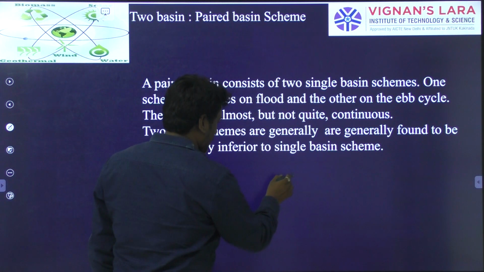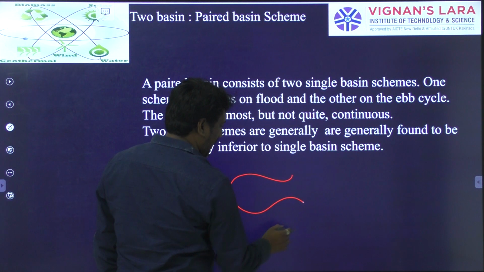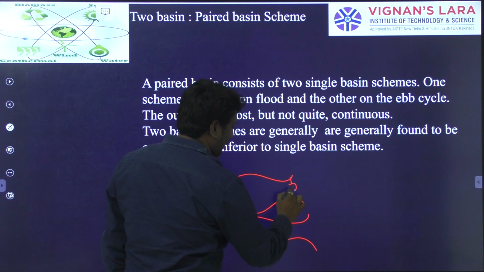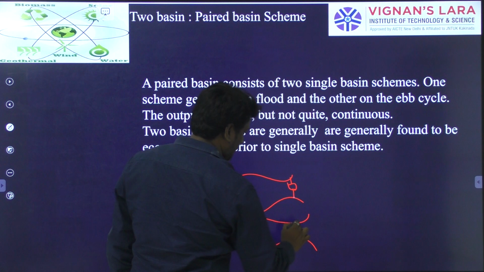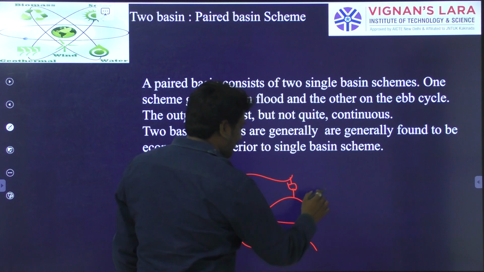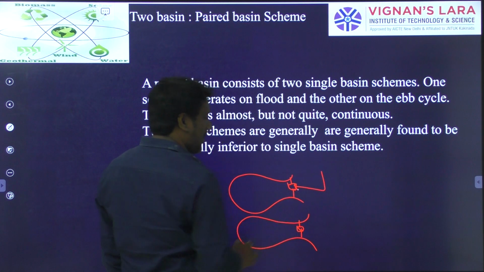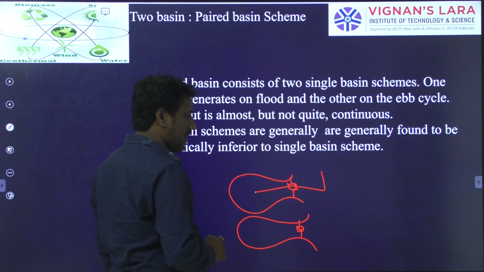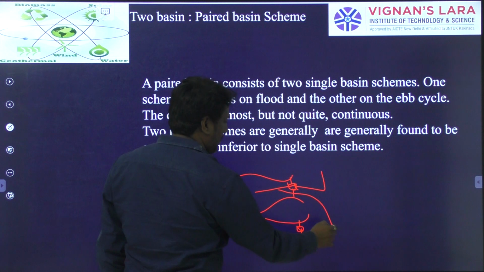For example, you can observe it. If this is the high tide basin and this is the low tide basin, both will have a powerhouse. In the low tide case, water will enter through the powerhouse and power will be generated, and then water will be released back.